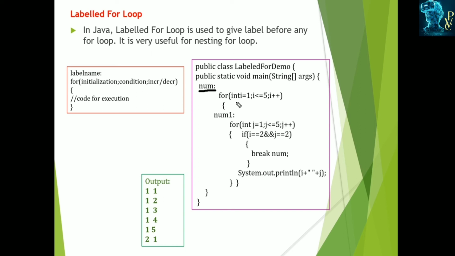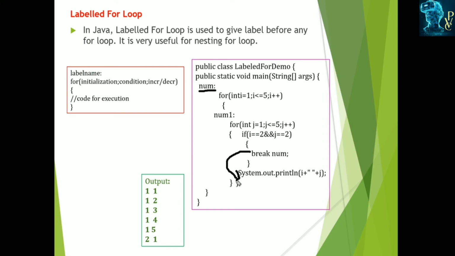For i up to 5, j can be repeated. When i is equal to 2 and j is equal to 2, then we are using break num. Num is the label name. The outer loop is breaking, so it exits from this loop.